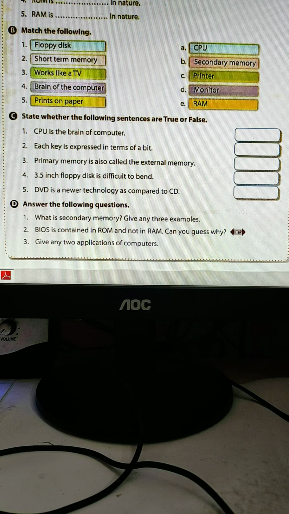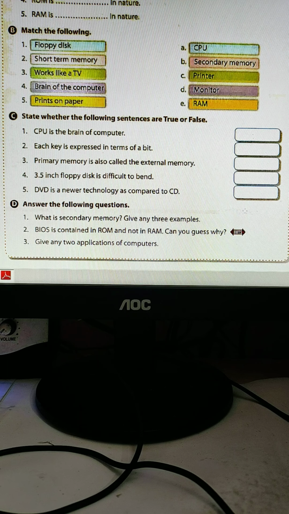So BIOS is in ROM and not in RAM. RAM we can open and we can also increase the size of RAM, that is not sealed by the manufacturing company.